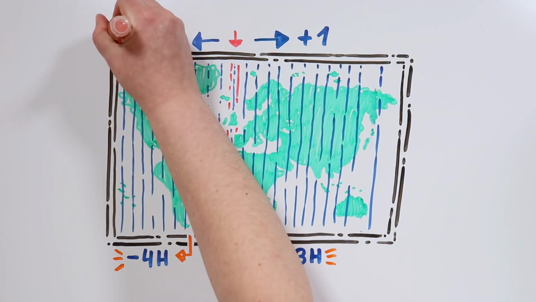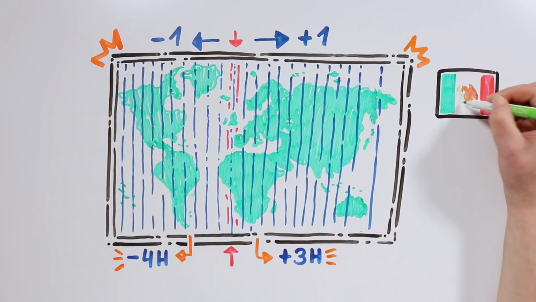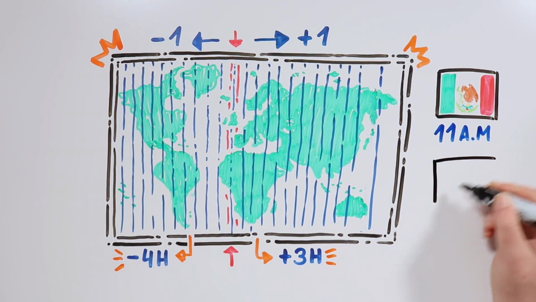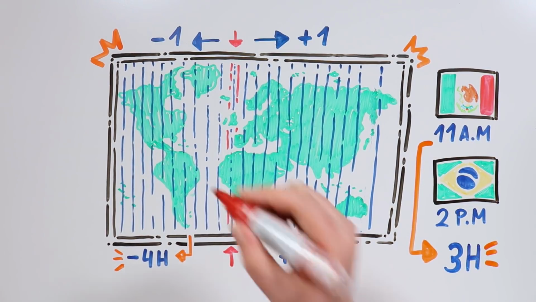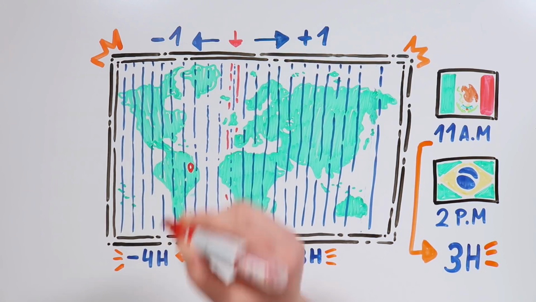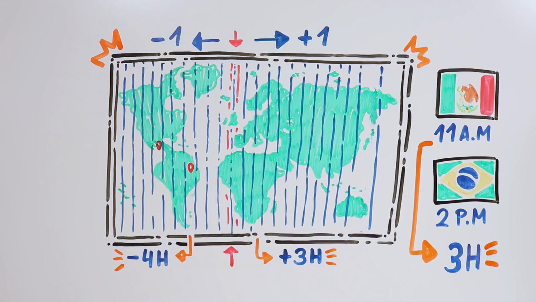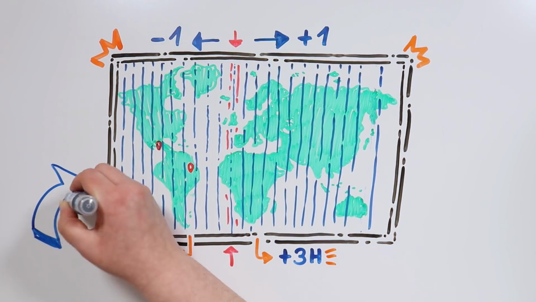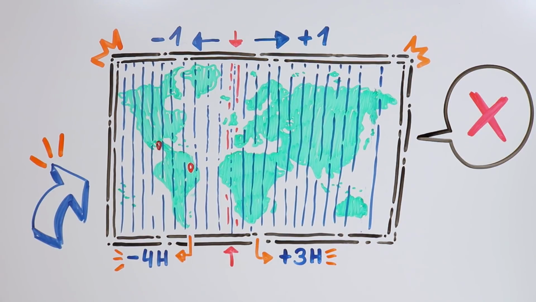And now that we understand why the world is divided in time zones, we can understand why in Mexico City it's 11 a.m. while in Brazil it's 2 p.m. There is a 3-hour difference between those countries, and this is due to the Mexican city being 3 sections to the left of Brazil.